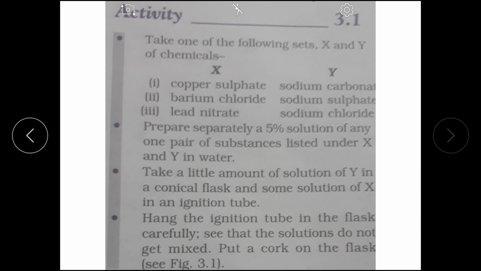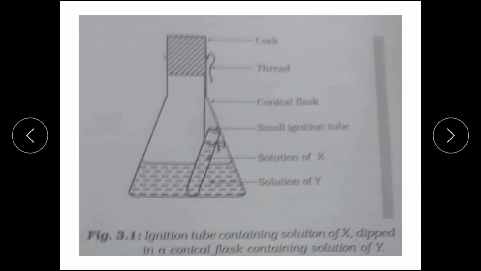Let us see from diagram viewpoint. Right, what was there? That solution Y you will take in the conical flask. Say let us take the first example. Suppose I have taken sodium carbonate solution, mind well, in water, right, 5% solution, and this is the ignition tube, a small ignition tube.